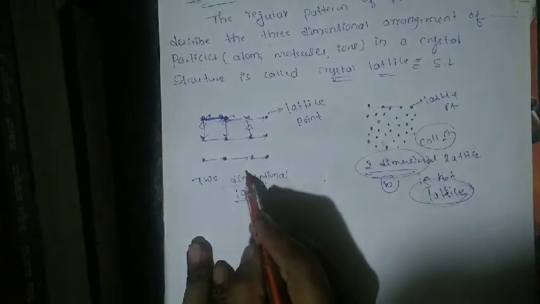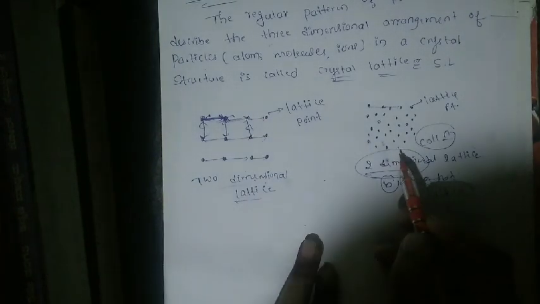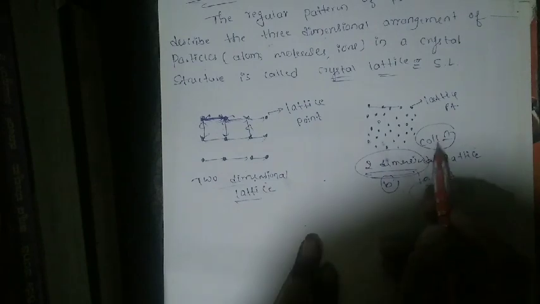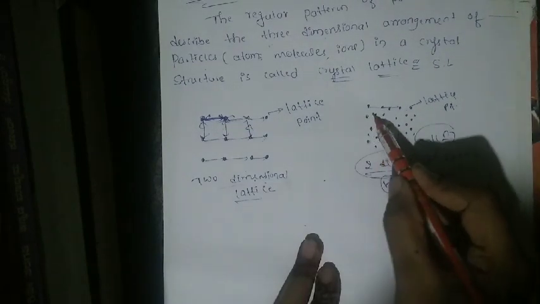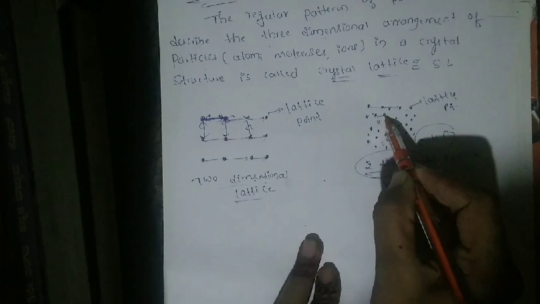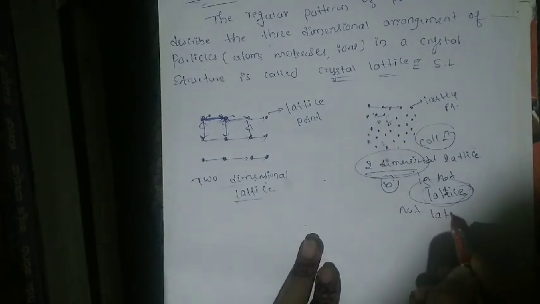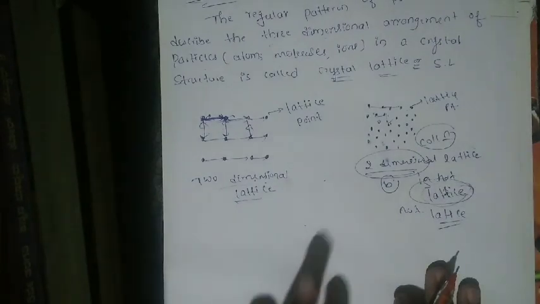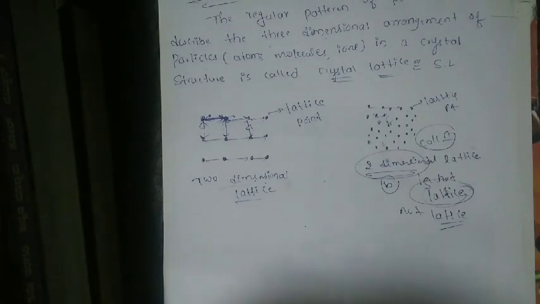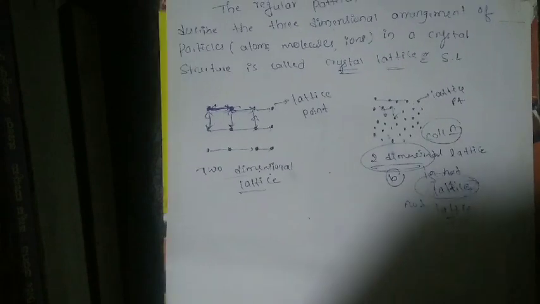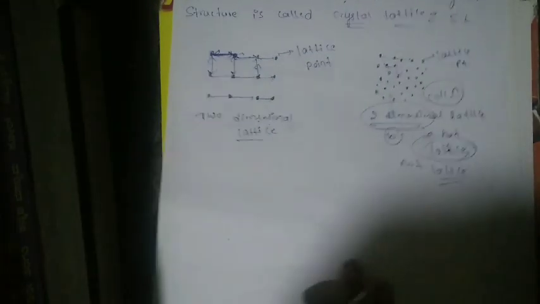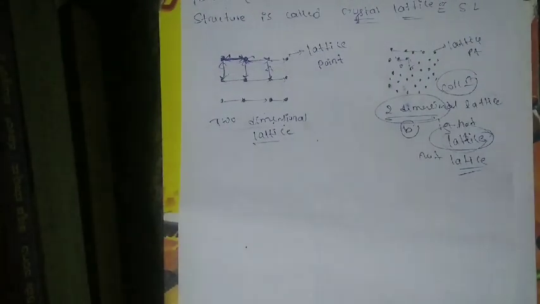But in figure B, it is not the same from one point to another. The distance is not the same, so it is not a lattice or space lattice. Understood?